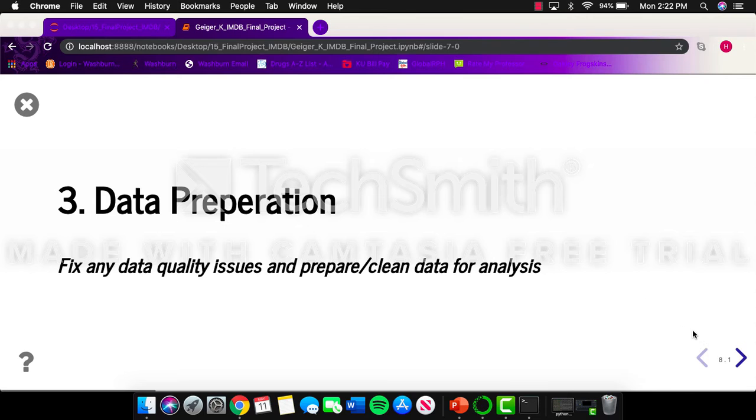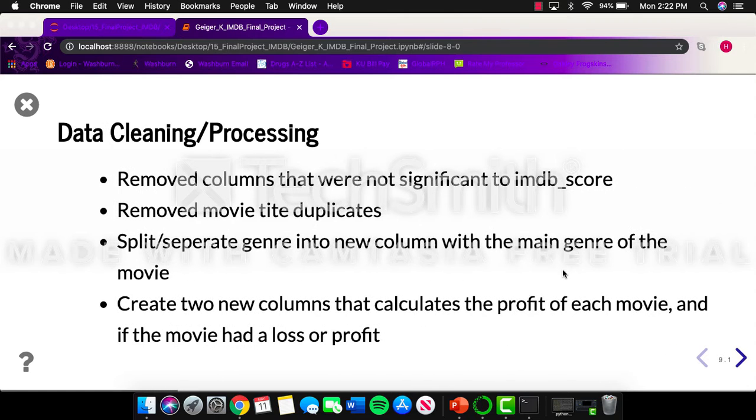So the third part was data preparation, taking those data quality issues and fixing them and cleaning the data set. For my data cleaning process, I removed columns that were not significant to IMDb score to handle the null values. A lot of the columns that weren't significant had a lot of missing values, so getting rid of the column just got rid of the null values. I removed the title duplicates throughout the data set. I split and separated the genre column and created one column that had the main genre, which was the first genre from the other column. And then I created 2 new columns: one that calculated the profit of each movie, and another based off of that profit column indicating if it was a profit or a loss.